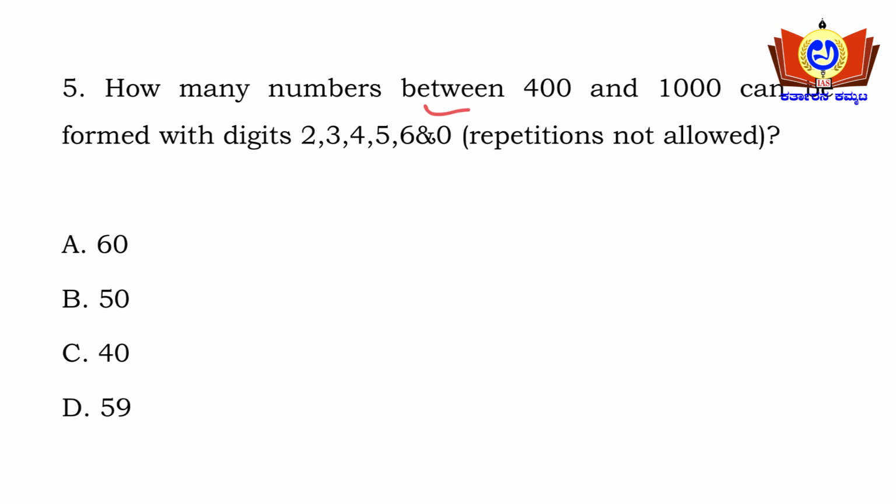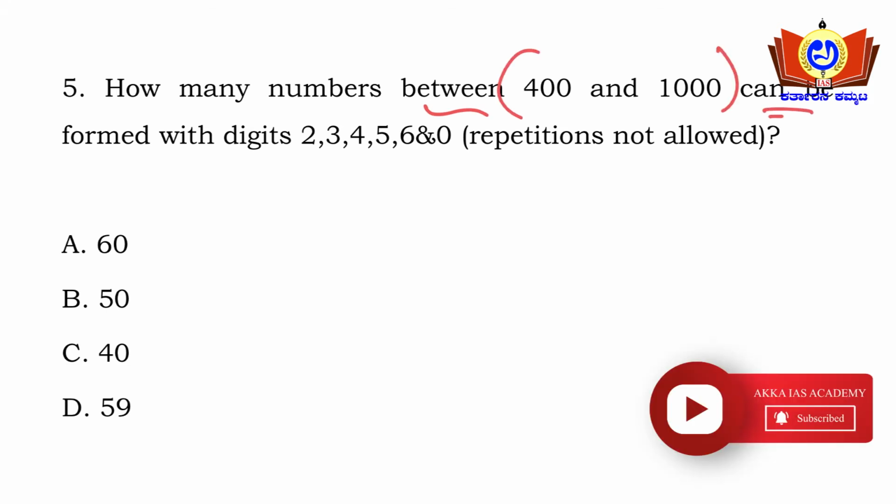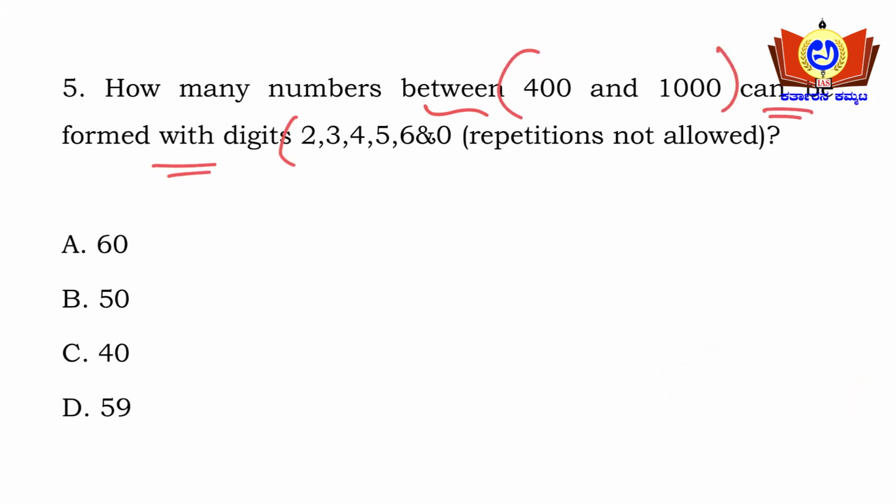How many numbers between 400 and 1000 can be formed with digits 2, 3, 4, 5, 6 and 0? Repetitions not allowed. Okay, repetitions are not allowed. See, this question I will solve on the next page here.